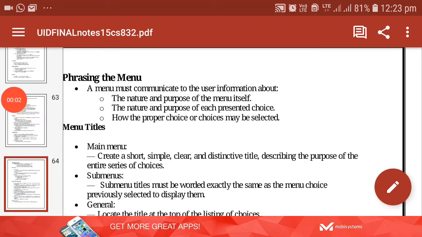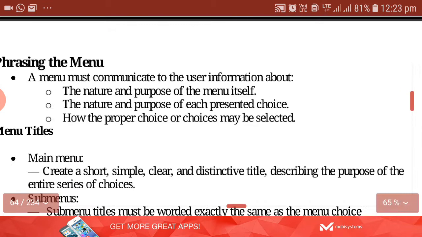Hello, good afternoon everyone. Today we'll see the phrasing of the menu. A menu must communicate to the user the information about the following. That means whenever you display a menu, it should communicate all the below information to the user.